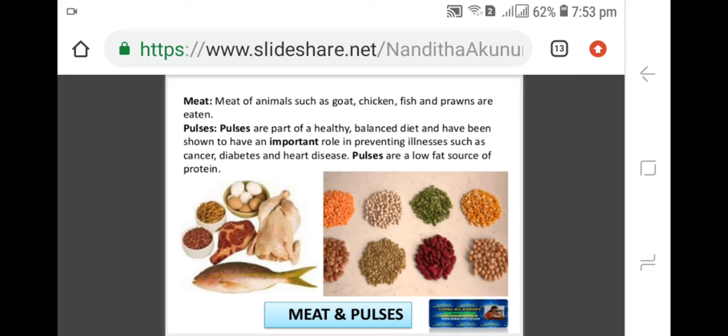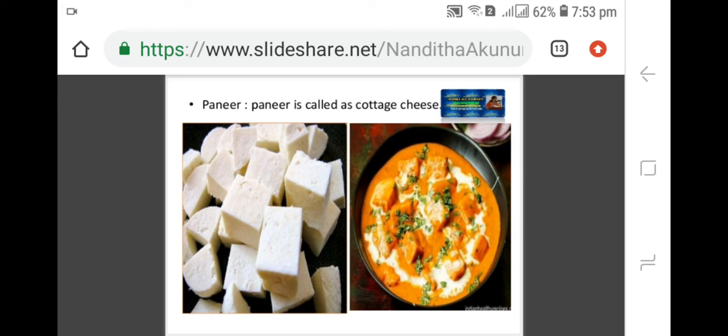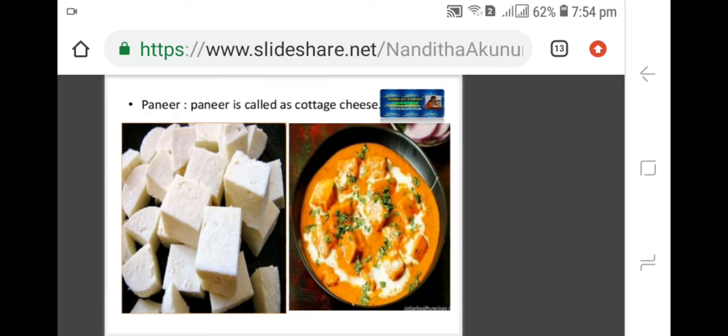Pulses are low fat sources of protein. So here you can see meat, pulses, egg, milk which are very rich in protein. And one more example is paneer. Paneer is also rich in protein.